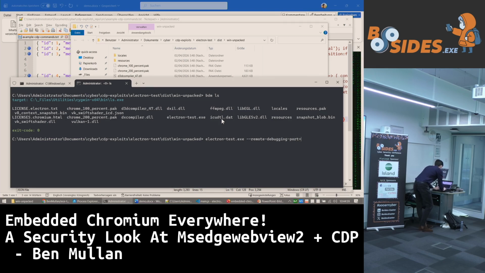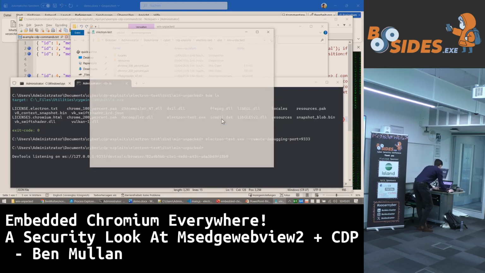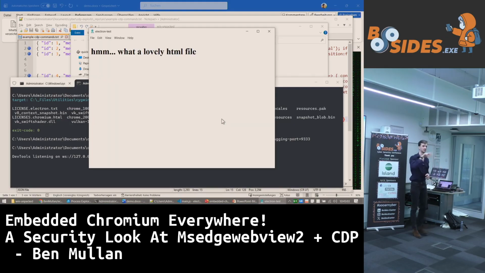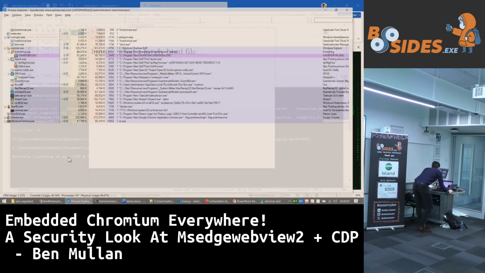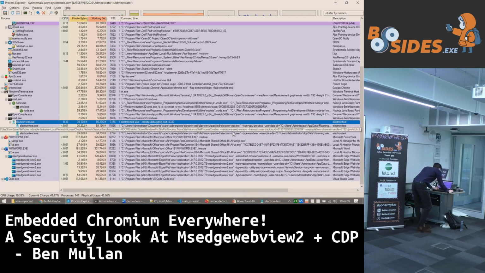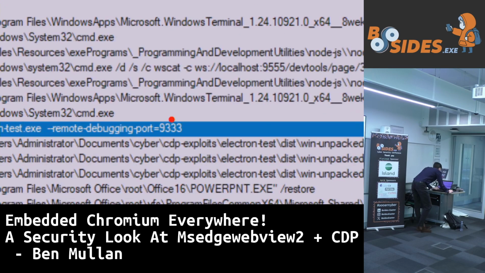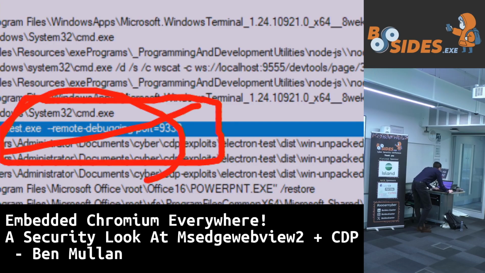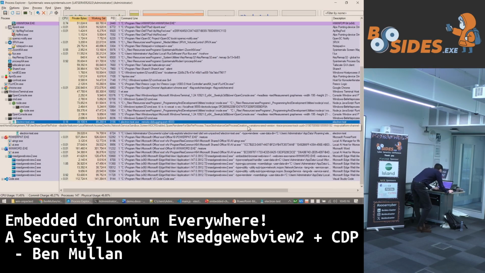Remote debugging port, let's give it 333 this time. You can put any number you want up to 65536. And we have our application. Okay, but let's have a look. Has it had some babies? It's had some babies. It's had a remote debugging port in the CLI args. Oh, there we go. And it's had some babies.